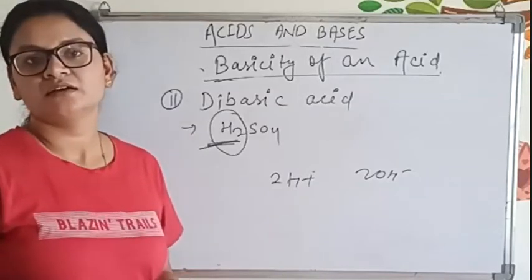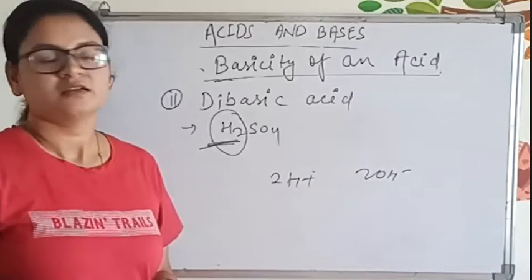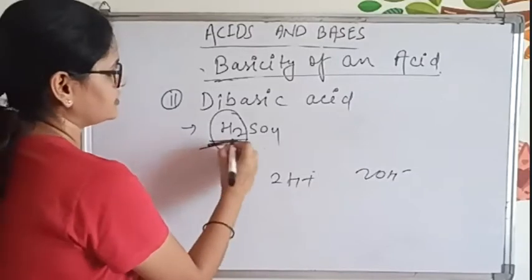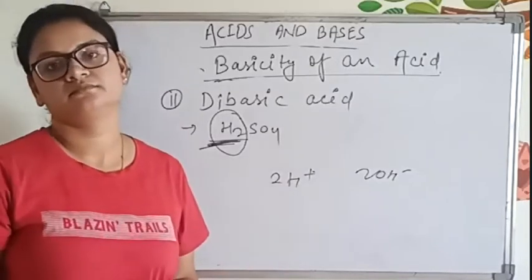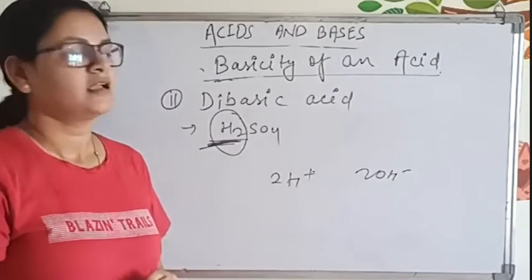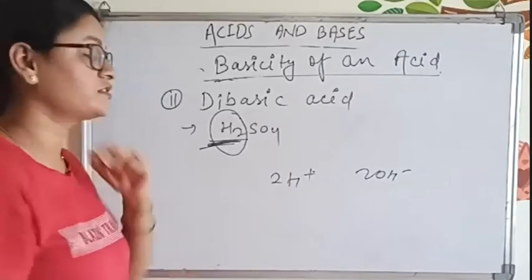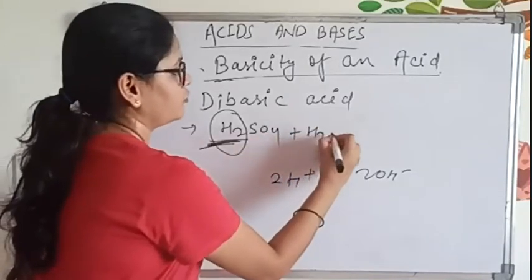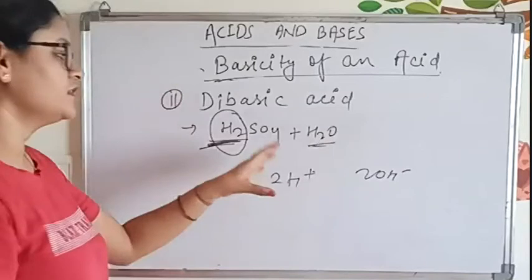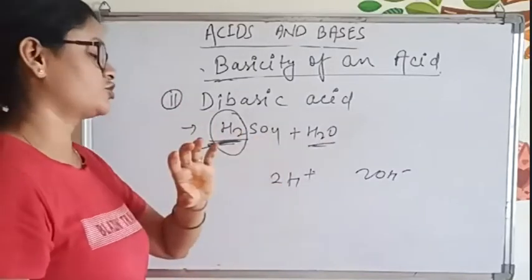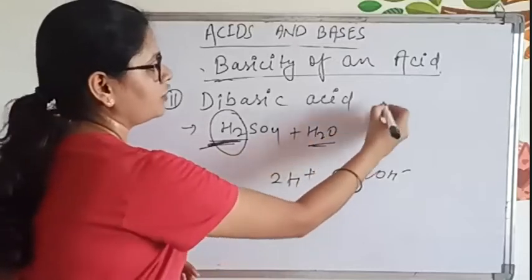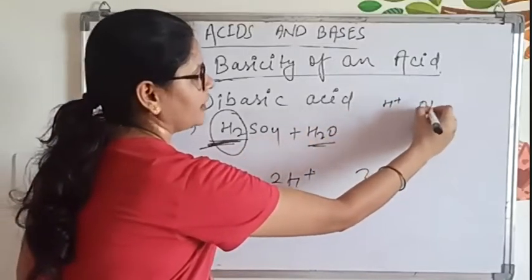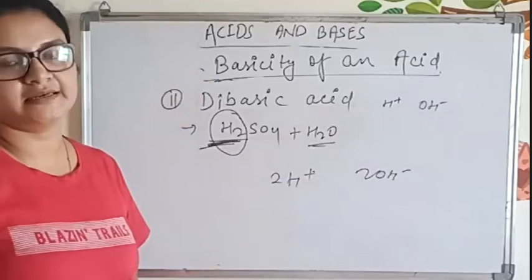Ma'am, there are two H plus, right? Yes, there are two H plus because of H2SO4. So it will combine with two bases, two OH minus. Actually, what happens when we add water to this? Suppose we have taken a simple solution, H2O. Then what will happen? Water will release H plus and OH minus ion in the solution, isn't it?